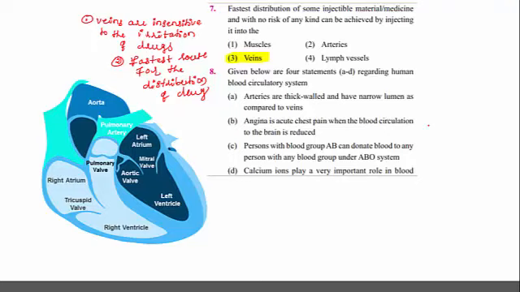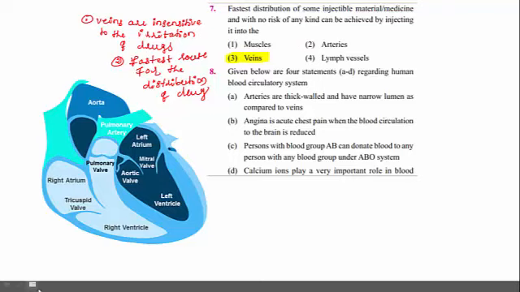B: Angina is acute chest pain when blood circulation to the brain is reduced. C: A person with blood group AB can donate blood to any person with any blood group under the ABO system. D: Calcium ions play a very important role in blood clotting. So what are the two statements which are correct among the given statements?